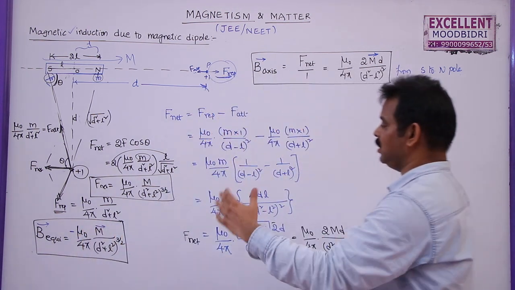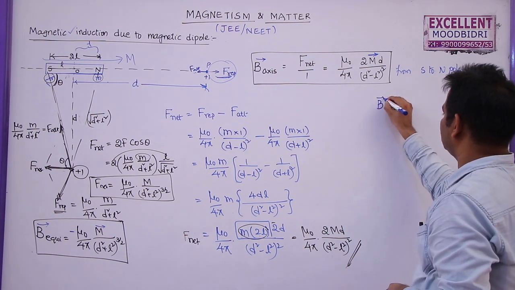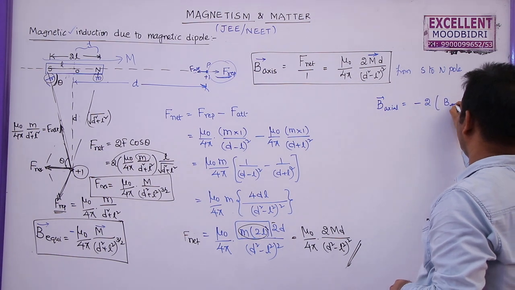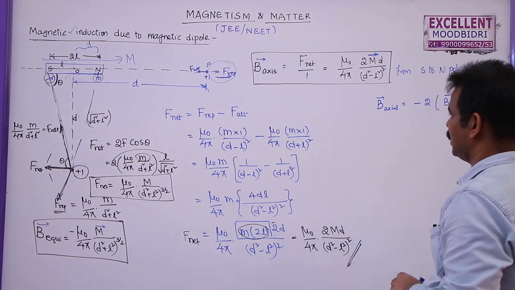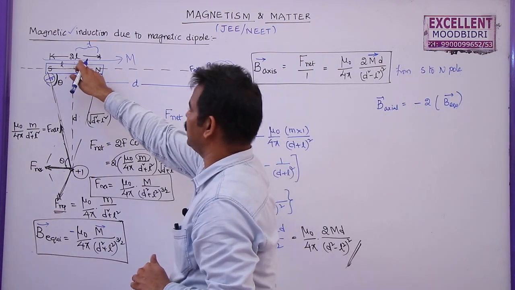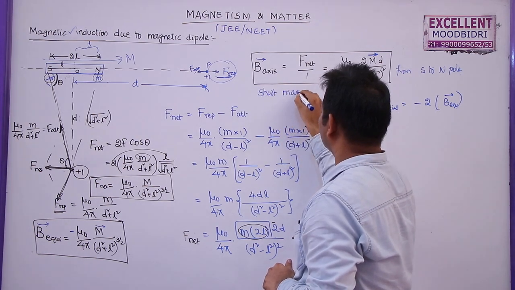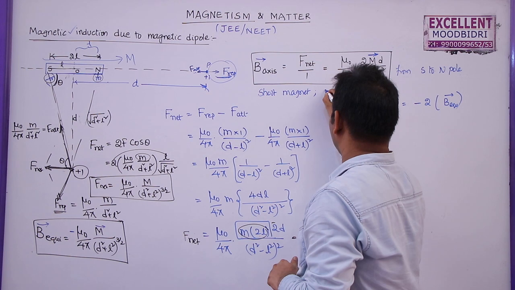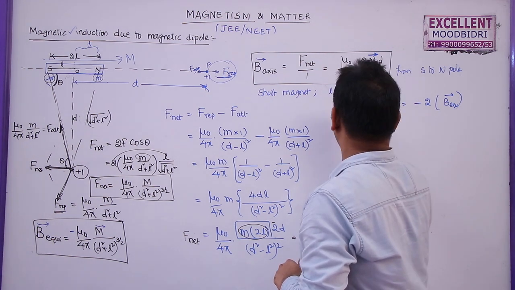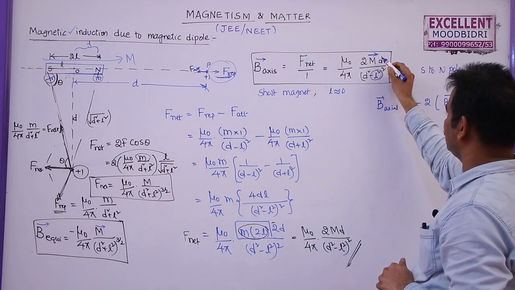So what is the relation between B axial line and B equatorial line? B axial is equal to minus 2 times B equatorial. Why? Because if you observe these two, for a short magnet where 2L is negligible, or L is small, and if you keep this as 0, this will become d power 4 by d cube.